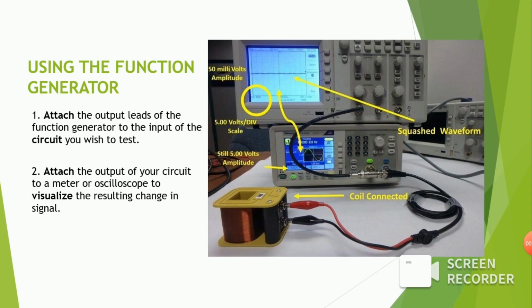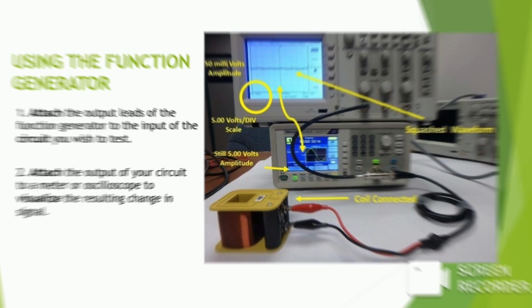And using the function generator, firstly, attach the output leads of the function generator to the input of the circuit you wish to test. Secondly, attach the output of your circuit to a meter or oscilloscope to visualize the resulting change in signal. And that's it.